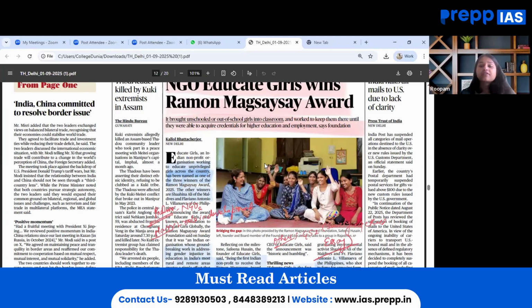From mains perspective, the same article is to be seen for the role of NGOs in human capital development, education, and employment. At the same time, there have been several allegations with regard to illegal funding that many of the NGOs get. So, role of FCRA regulations, who controls them? So, these are all the areas that we have to keep in mind while going through this particular article.